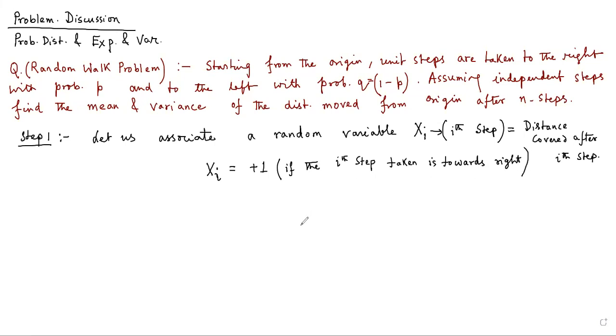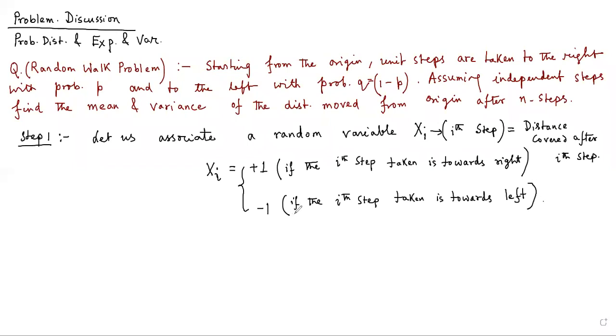So this is my definition by which we are defining the random variable xi, and correspondingly we can consider -1 to be another value for the random variable, and it corresponds to the case when the ith step taken is towards the left.